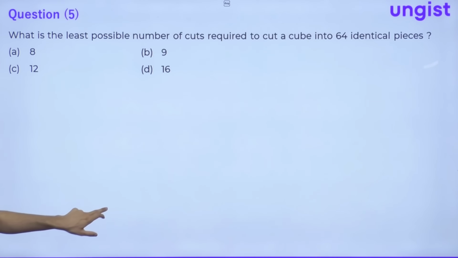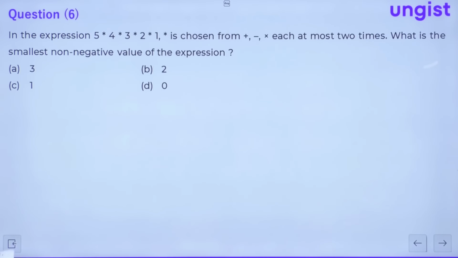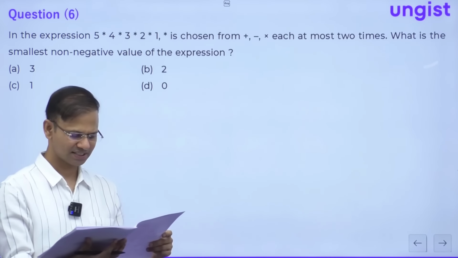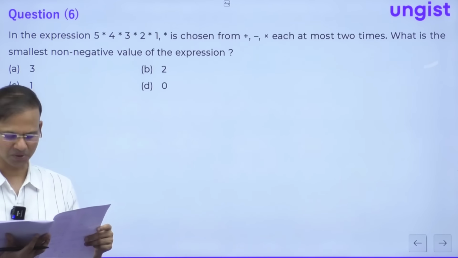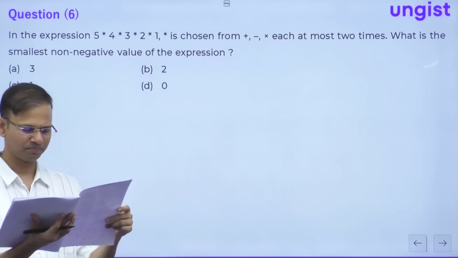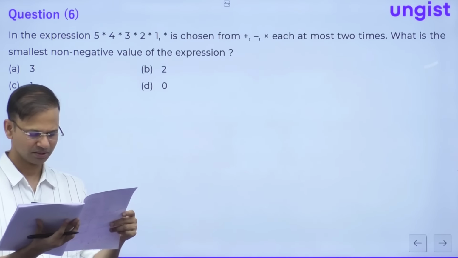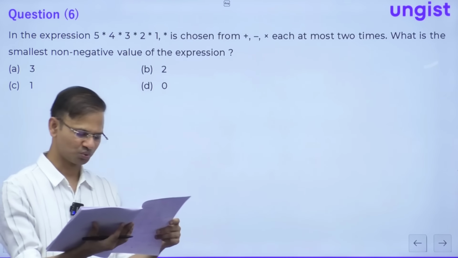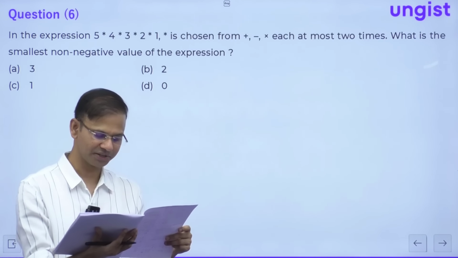Guys, the next question, question number 6. Question number 6 is saying, in the expression 5 star 4 star 3 star 2 star 1, each star is chosen from plus, minus and product, each at most 2 times. What is the smallest non-negative value for the expression?